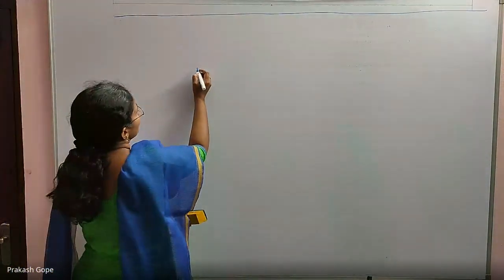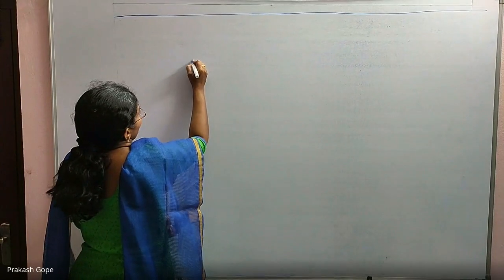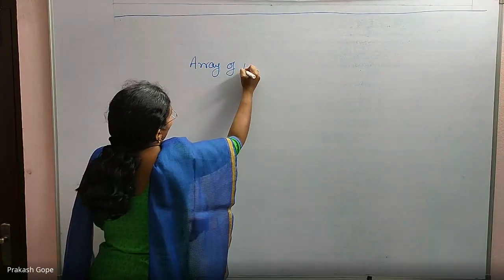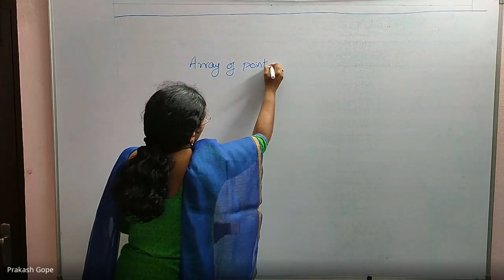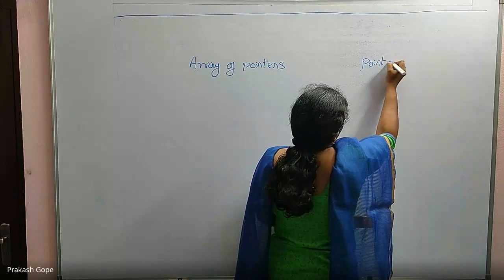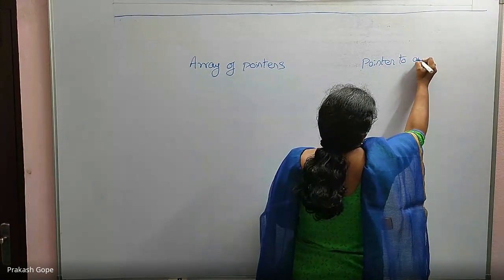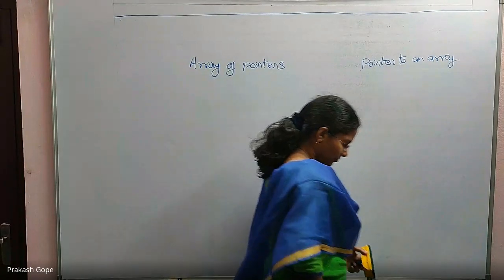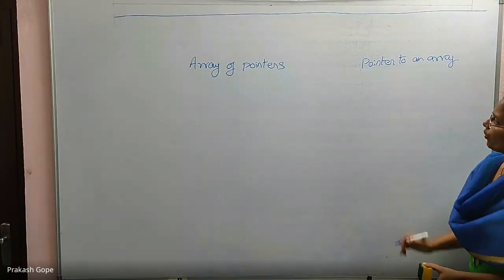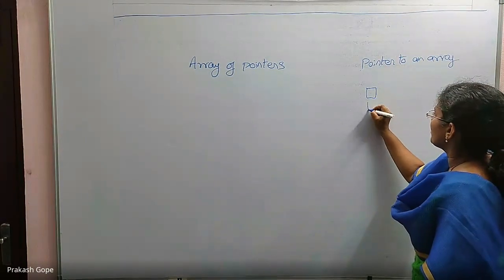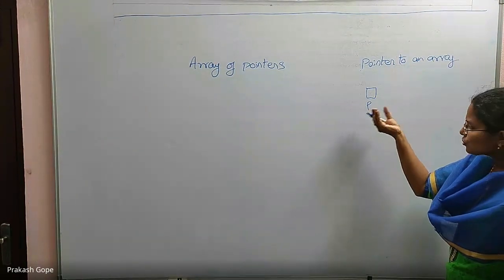There is a difference between array of pointers and pointer to an array. Pointer to an array: this is a pointer p, just to hold the address.